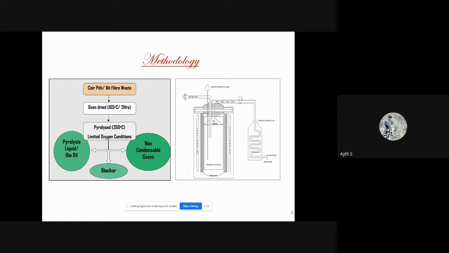And this is the schematic representation of the pyrolyzer that we have developed at CCRI Cairnboard, and it consists of 2 heating coils, a gas collector, an internal temperature reader, and a condenser assembly unit where we condense the gases into bio-oil, and those which cannot be condensed can be taken out through the gas outlet.